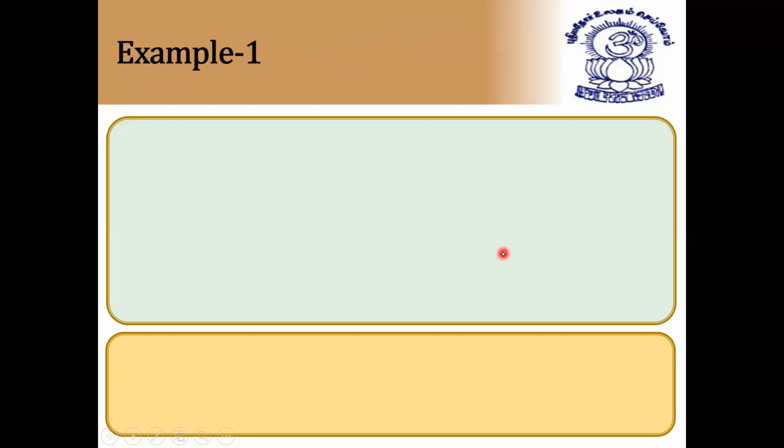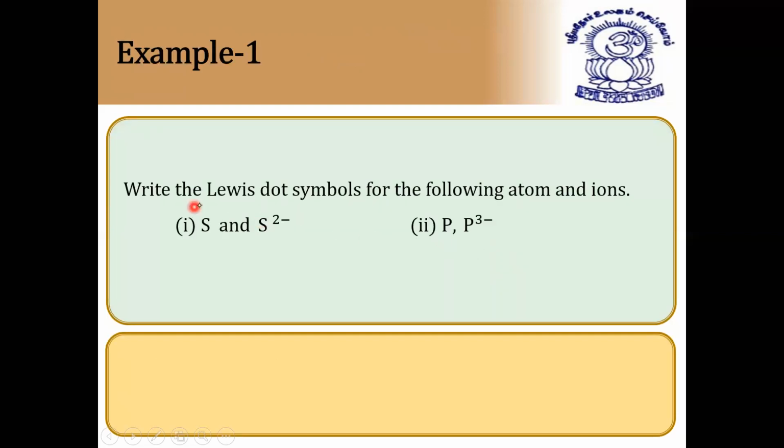Now example 1. Write the Lewis dot symbols for the following atoms and ions: sulfur and S2 minus. Sulfur's atomic number is 16, so it has 6 valence electrons. For all chapters, the main chapter is periodic classification, which you discussed in the last session. If you learn periodic classification properly, then only you can say.